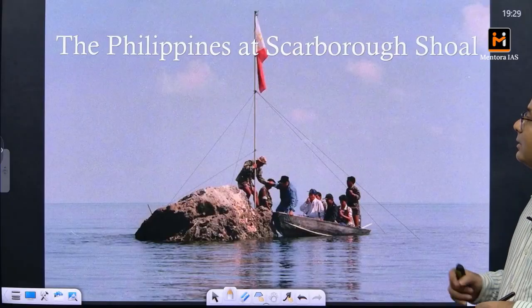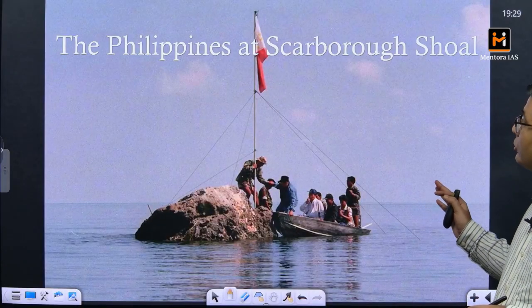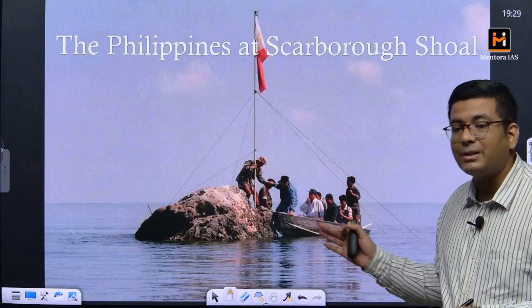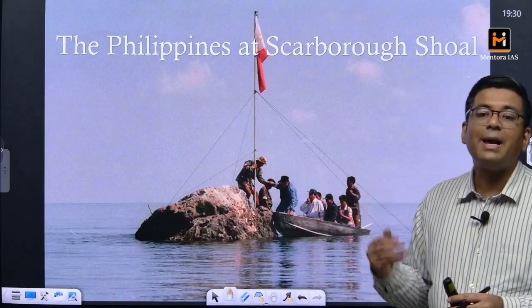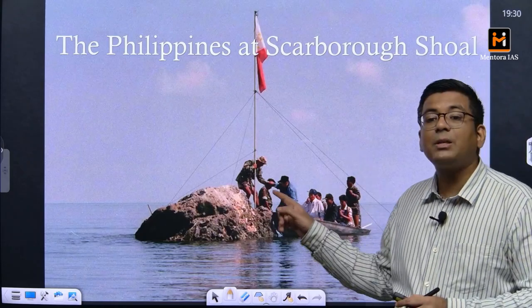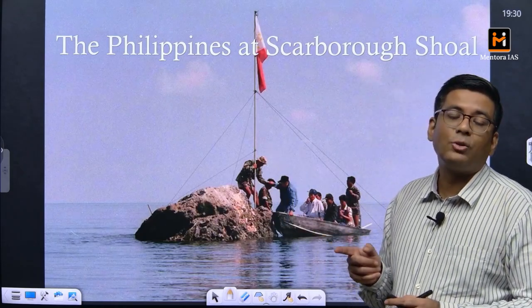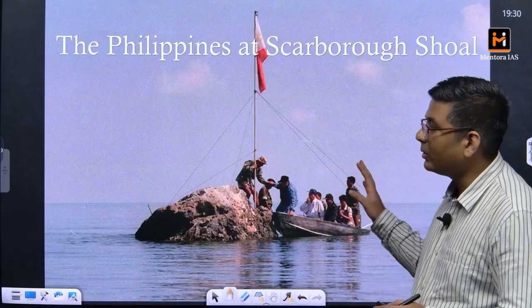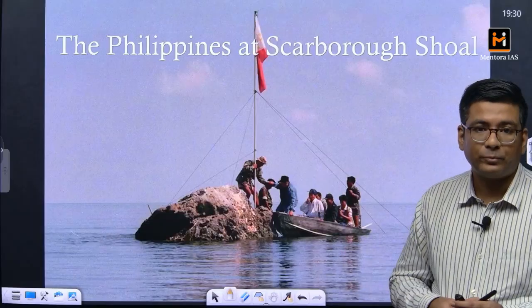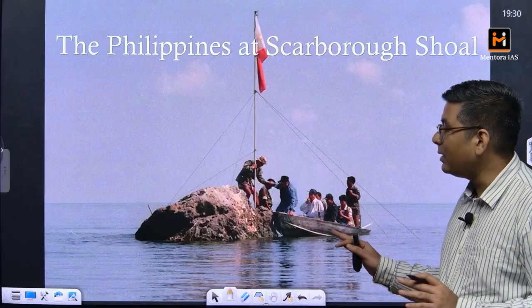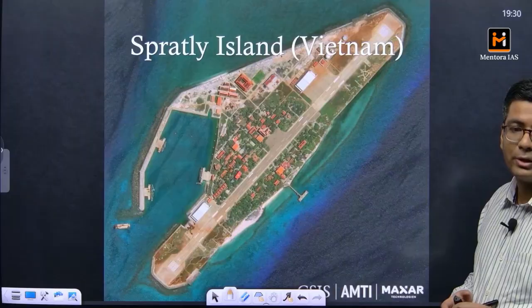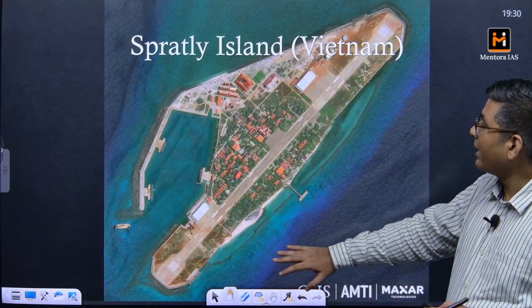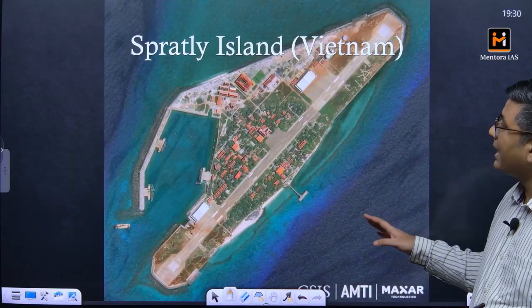Okay, then the Philippines at the Scarborough Shoal. So this is the portion where the Philippines is also trying to establish its territory, because this comes within the exclusive economic zone of the Philippines. This was also affirmed by the United Nations Convention on Law of Seas and the Permanent Court of Arbitration. But this particular ruling was not accepted by China. It has not acted upon it, and that is why the Philippines has established its own manned outpost here. This is basically the Spratly Island that is administered by Vietnam.